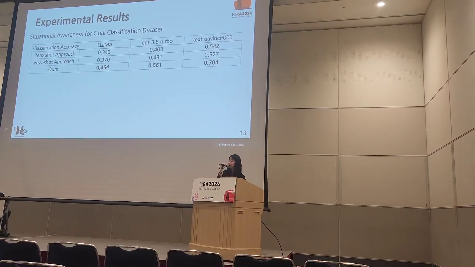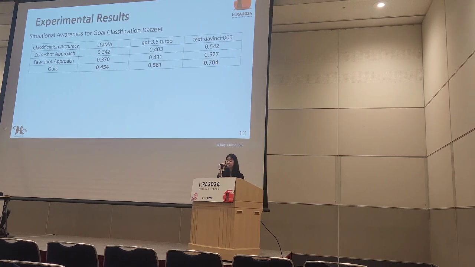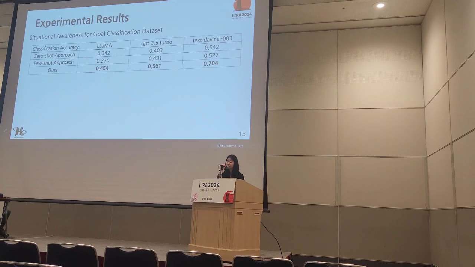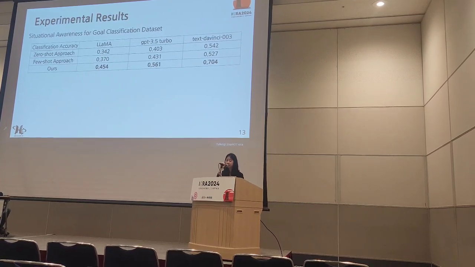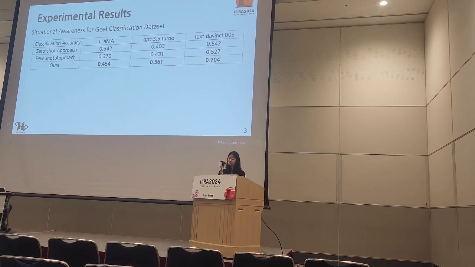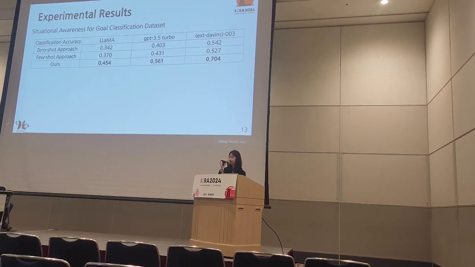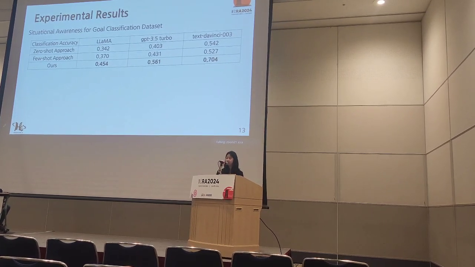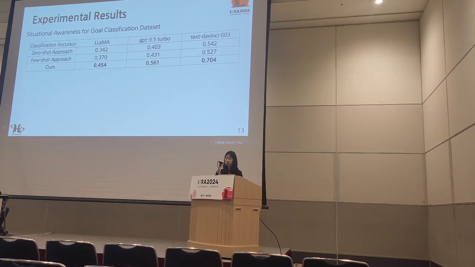We have measured the classification accuracy on this data set. We have observed that the proposed method outperforms the 2 different baselines, which were zero-shot and few-shot prompting approaches. We believe that estimating the uncertainty helped the model filter out the uncertain commands to improve the classification accuracy.